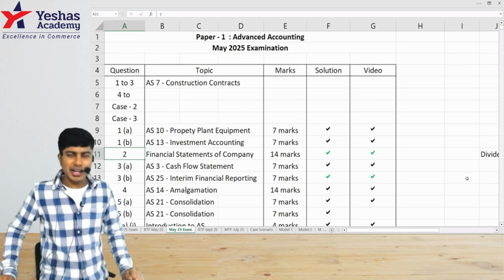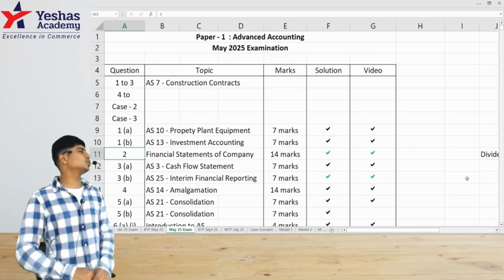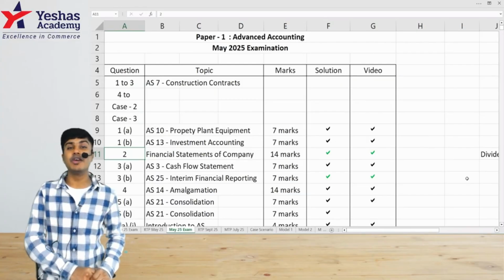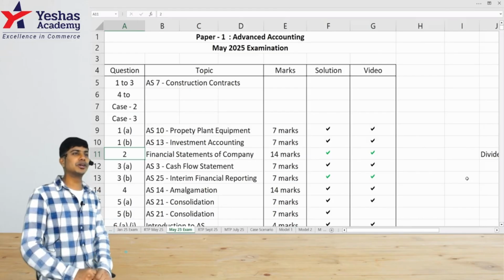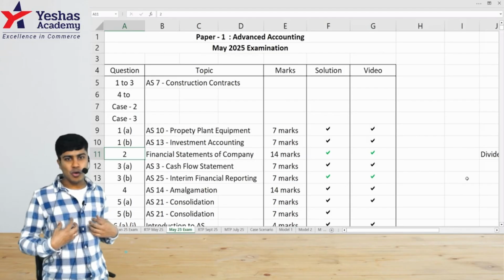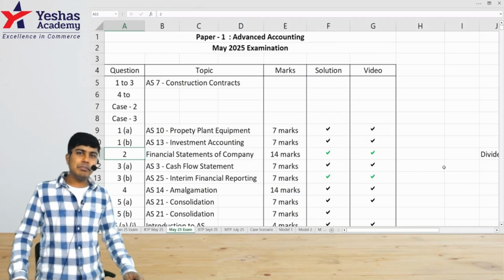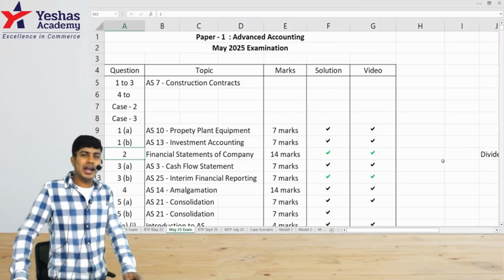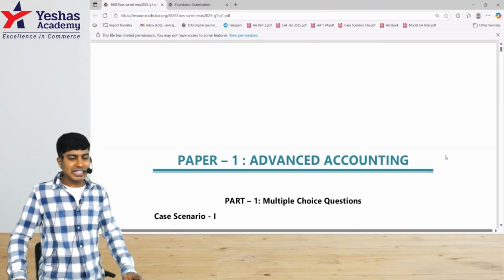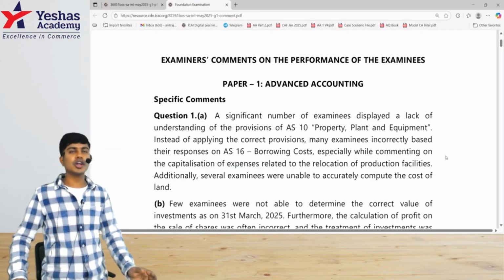Examination round the corner. There are certain mistakes that your dear friends who wrote the exam in the month of May 2025 made, which I don't want all of you to make when you give your examination in September 2025 or onwards. And these are not the mistakes that I have found which I'm screaming about. These are the mistakes that your evaluators, or what we call examiners, found, which they've given as a detailed set of comments for us to learn from.